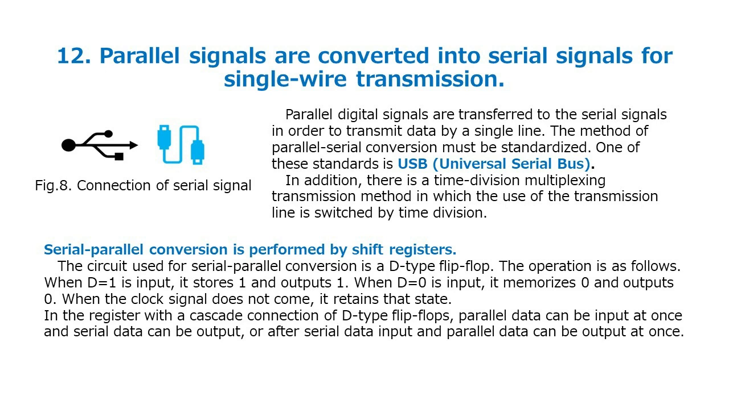The circuit used for serial-parallel conversion is a D-type flip-flop. The operation is as follows. When D equals 1 is input, it stores 1 and outputs 1. When D equals 0 is input, it memorizes 0 and outputs 0. When the clock signal does not come, it retains that state. In the register with a cascade connection of D-type flip-flops, parallel data can be input at once and serial data can be output, or after serial data input, parallel data can be output at once.